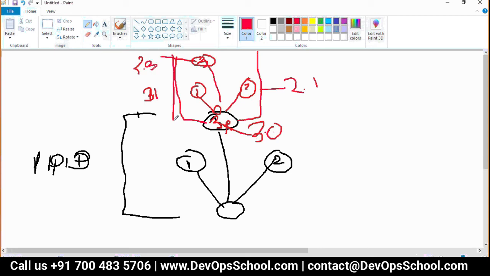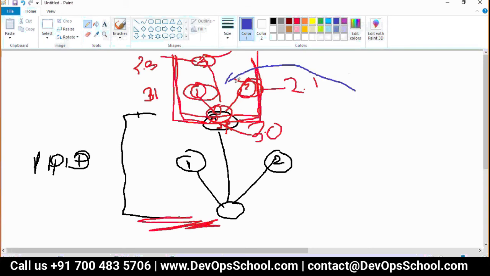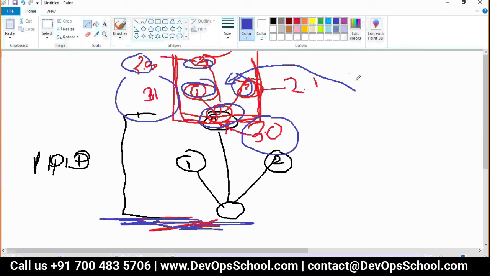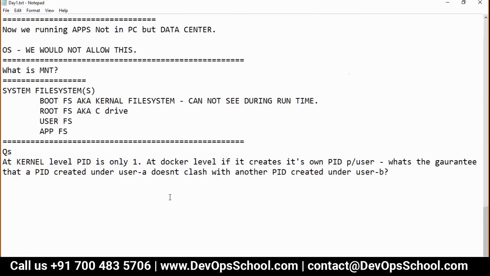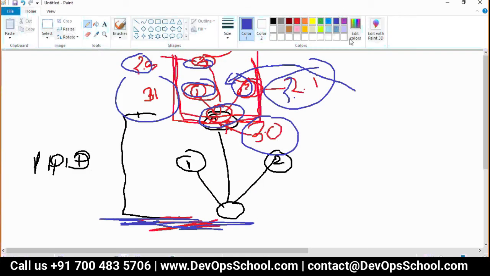So internally, if you log into this user, you will see 0, 1, 2, 3. But from outside at this level, what view do you get? Inside that, you see the process table starting with 0, 1, 2, 3. But these four processes at the system level, when you see them, you will see 3.0, 3.1, 3.2, 3.3 like this. Are you getting my points? Okay. Yes. Any other questions, guys?